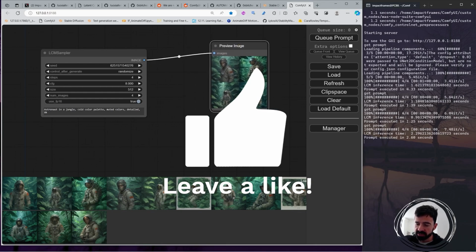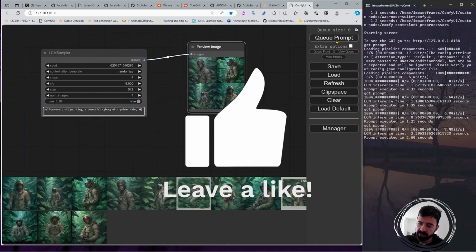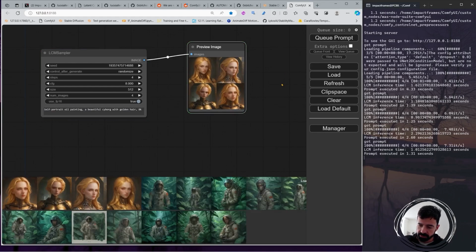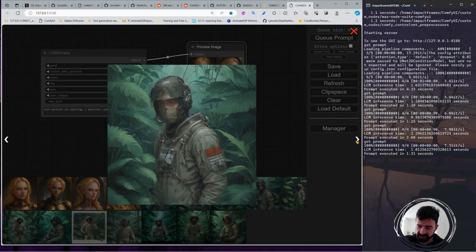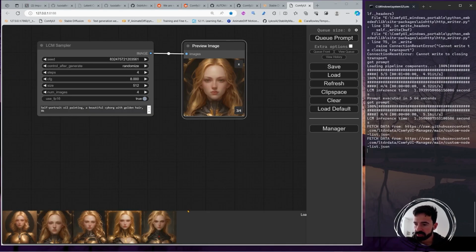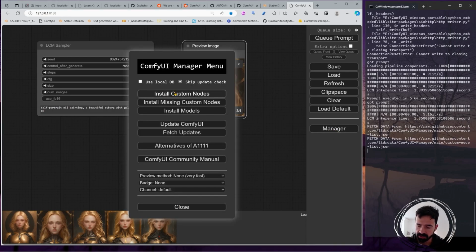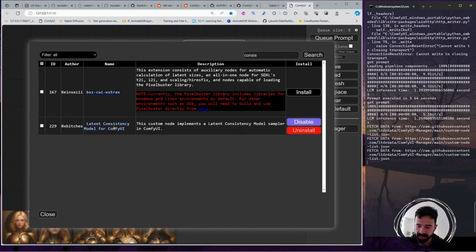But what I heard is that you only need 4 GB of RAM for this. We can try another prompt in here and see. Yeah, awesome. Quite amazing. Okay, and to install this thing for Windows is super easy because you can come into the manager and install custom nodes and find latent consistency. Get this one by this author, okay, and then install it.